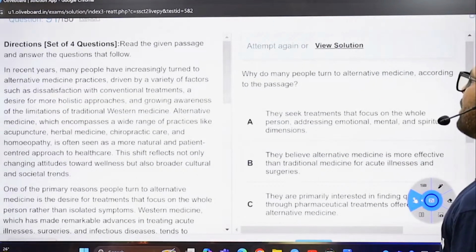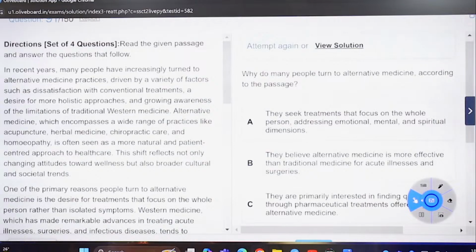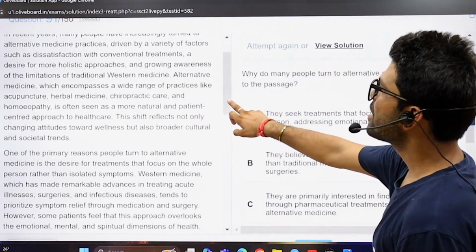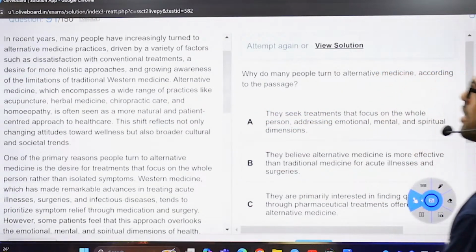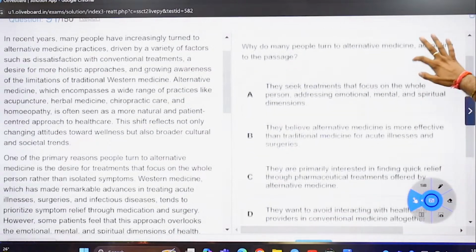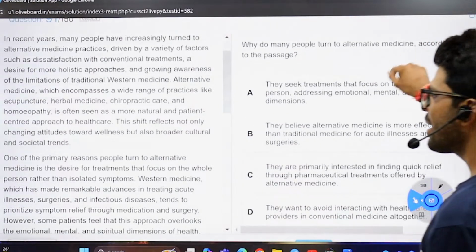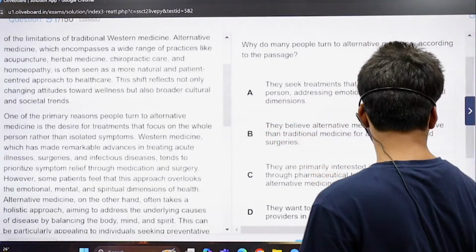This is another one. In recent years, people have increasingly turned to alternative medicine practices driven by a variety of factors. Why do many people turn to alternative medicine? According to the passage, they seek treatments that focus on the whole person. I think this line is marked directly over here.